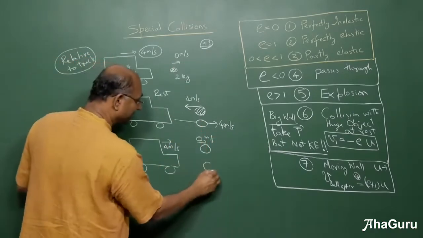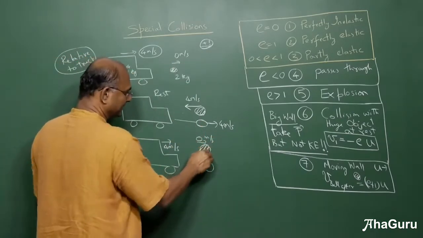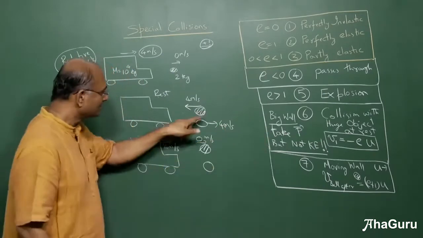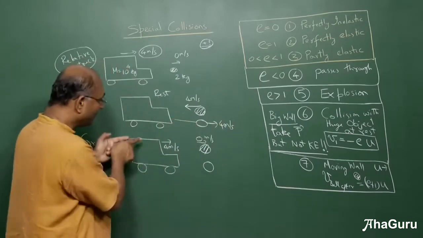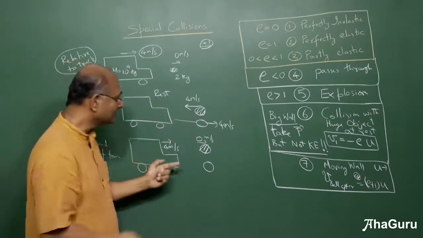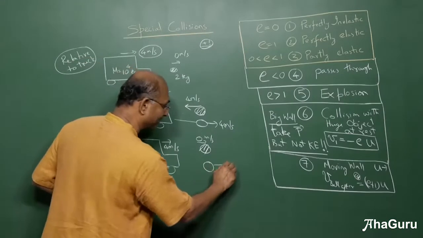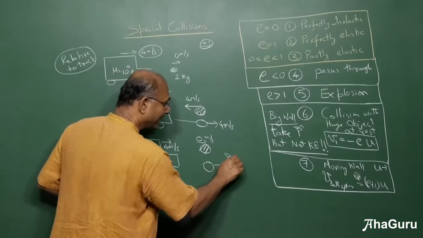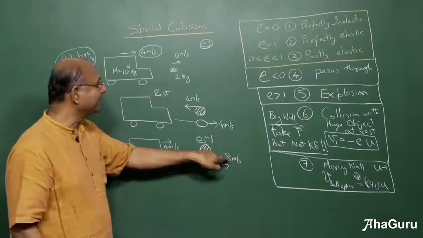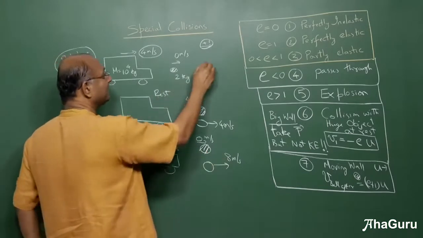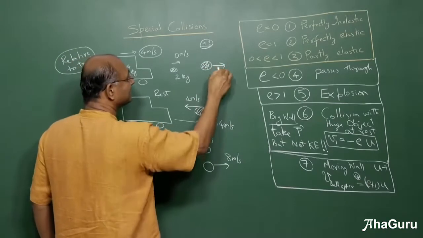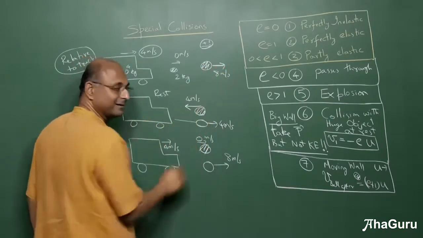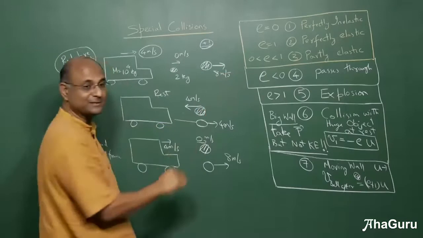But now let us take this second fellow. This is the initial state. When this is going back, what is going to happen? It has 4 meters per second, and now I'm adding 4 meters per second to everything. So I'm going to add 4 meters per second to this. What is its velocity? 4 plus 4, 8 meters per second. Do you see that it must be 8 meters per second? That's why, when we did this with the coefficient of restitution, the answer came out to be 8 meters per second. But you don't need the coefficient of restitution to do this.